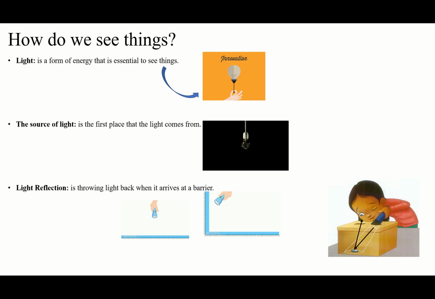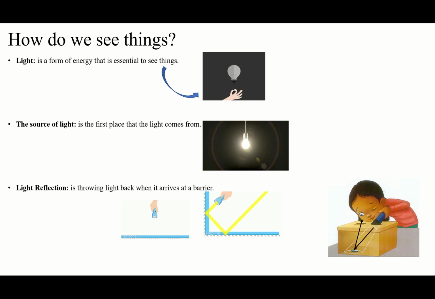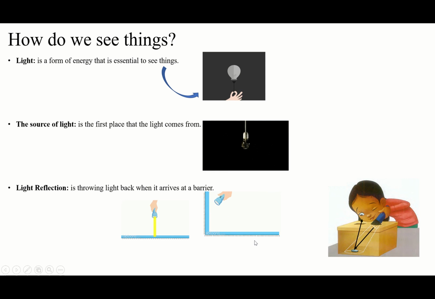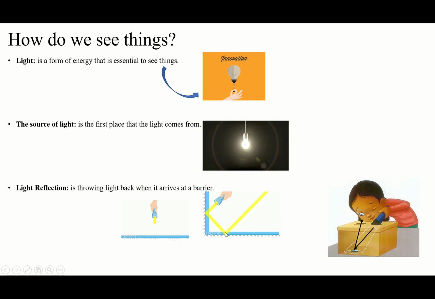If light comes from any object to our eyes, we will see this object, because the reflection of light from any barrier will be the image of this barrier. You understand this, right? So easily. For example, if this light comes from this barrier to my eyes, I will directly see this place.